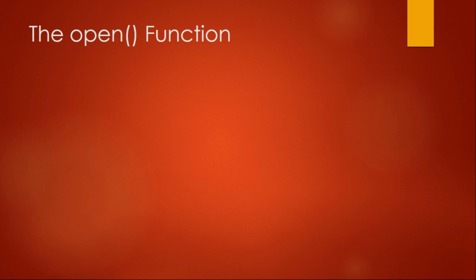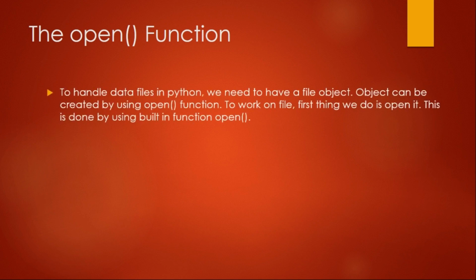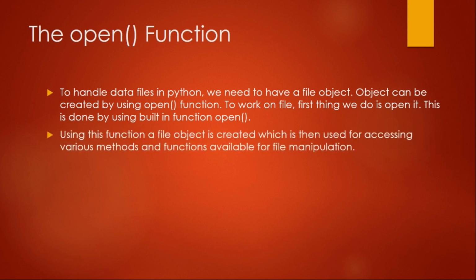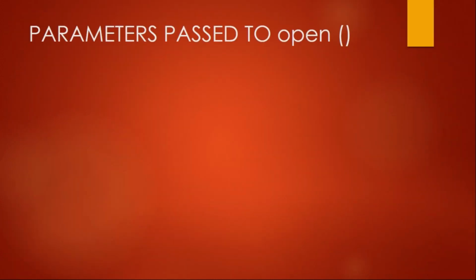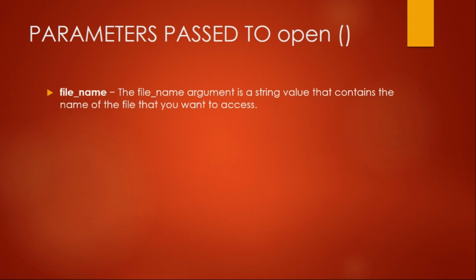Now, how to open a file? The file is opened with the use of the open function. Okay. So to handle data files, first of all, we need to have a file object, which is created by using the open function. The syntax is file object equal to open, file name, access mode and buffering type. So we can see that three parameters are passed to the open function.